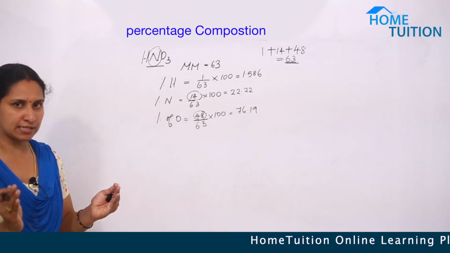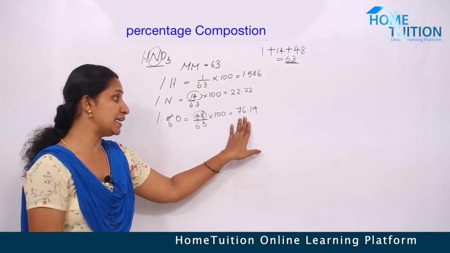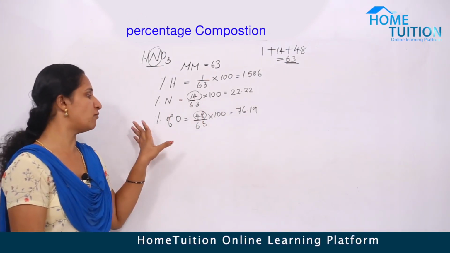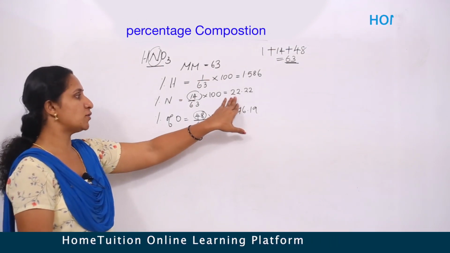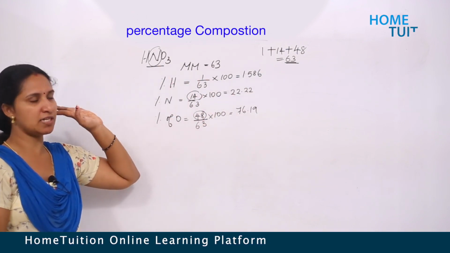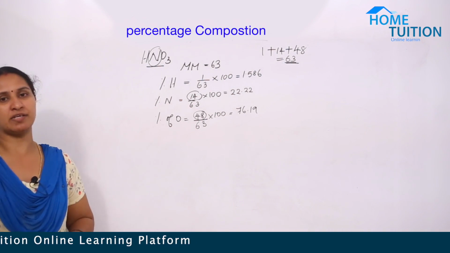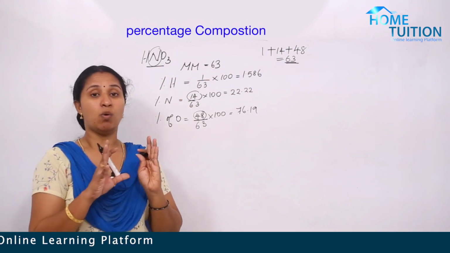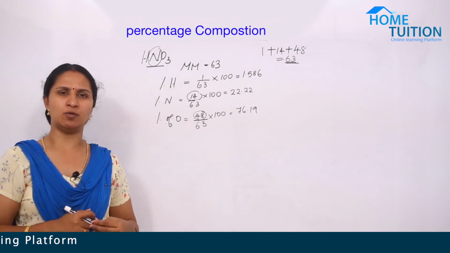So out of 100, if we take 100 percent or 100 gram, 76.19 gram of what? Oxygen, or that percentage of oxygen is there, and 22.22 percent nitrogen is there, and 1.586 percent of hydrogen is there. This is about what? Mass percentage or percentage composition of that particular element.